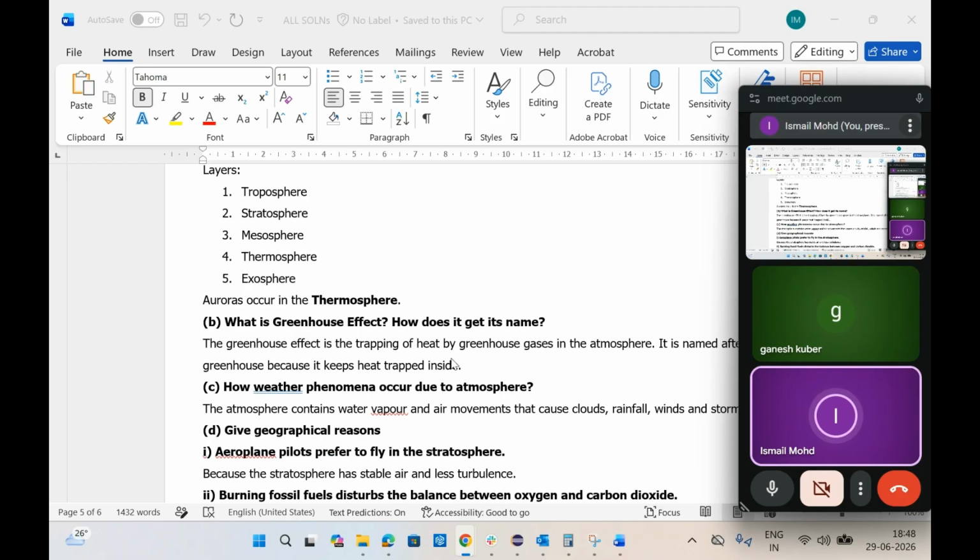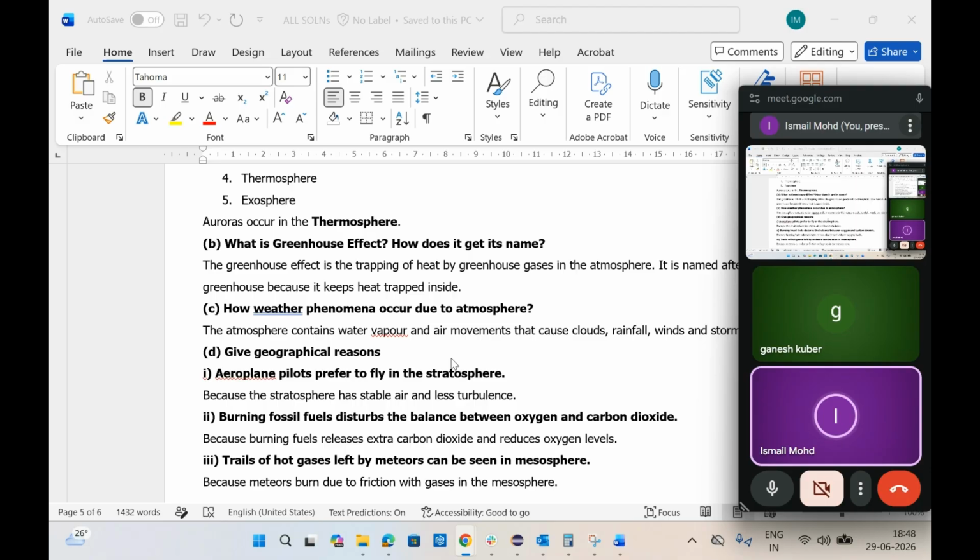Five layers we have seen. Greenhouse effect we have seen. How does it get its name? It is named after a greenhouse because it keeps the heat trapped inside. That is how it got its name. The greenhouse effect is the trapping of heat by greenhouse gases. That is the greenhouse effect.